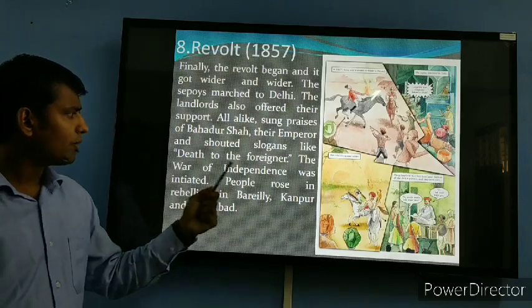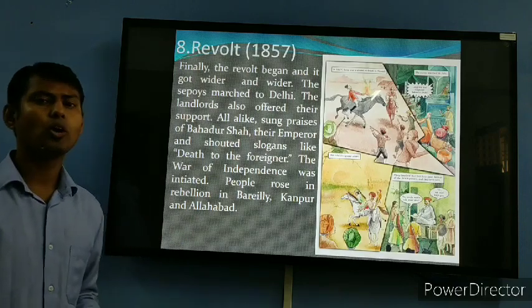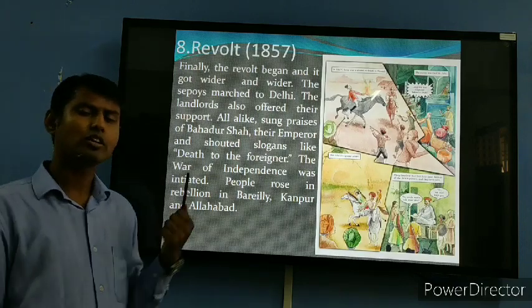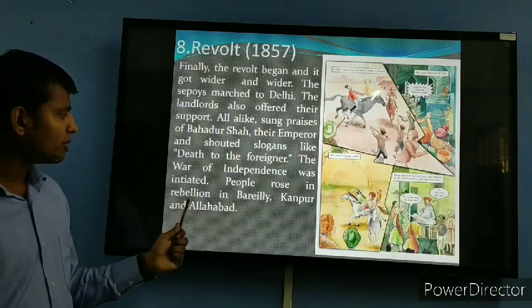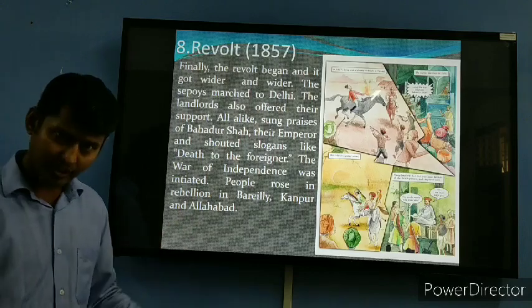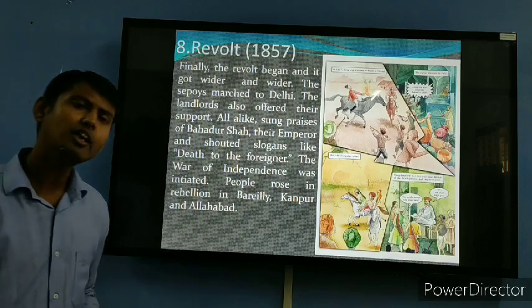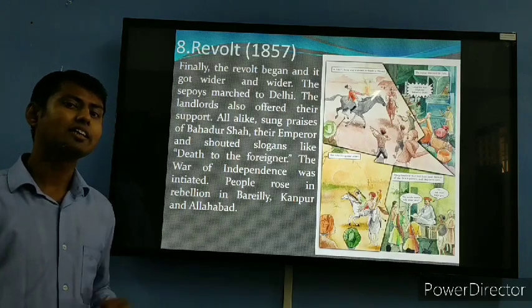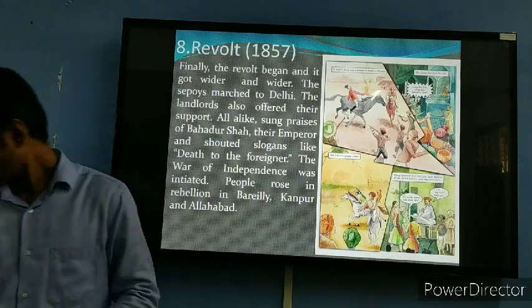The War of Independence was initiated, and this way the first War of Independence, the revolt of 1857, was started. People rose in rebellion in Bareilly, Kanpur, Allahabad. These three places are in Uttar Pradesh. Here also people stood against the Britishers and started the revolt. That is the agitation amongst the Indian public.